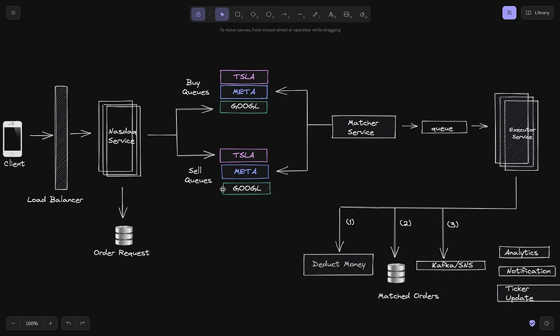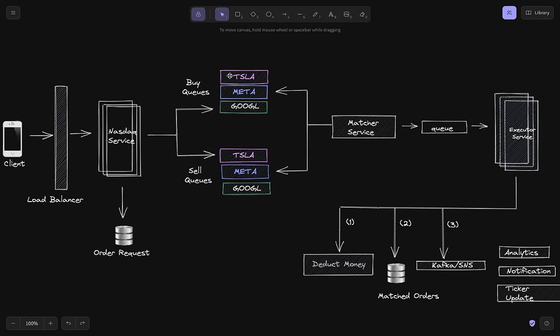So for that reason I have to introduce queues into my system. Also, I wanted to segregate the buy orders and sell orders into separate queues. That would have made my life much simpler. That's why these are the two reasons I introduced queues, and two separate queues, one for buy orders to segregate them and one for sell orders. And why queues? To introduce the async behavior into my system.